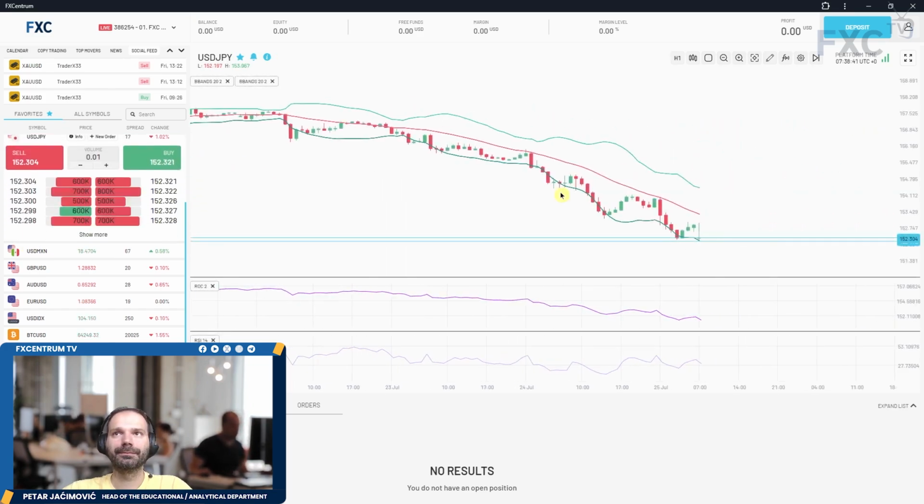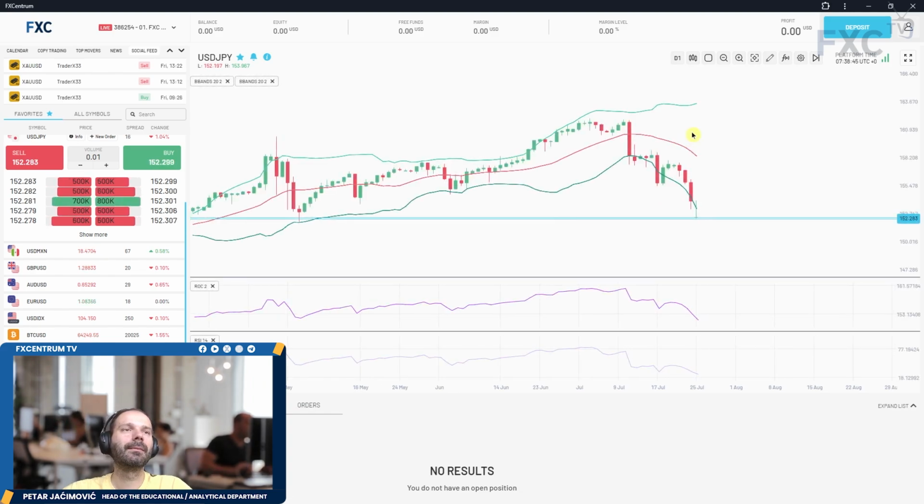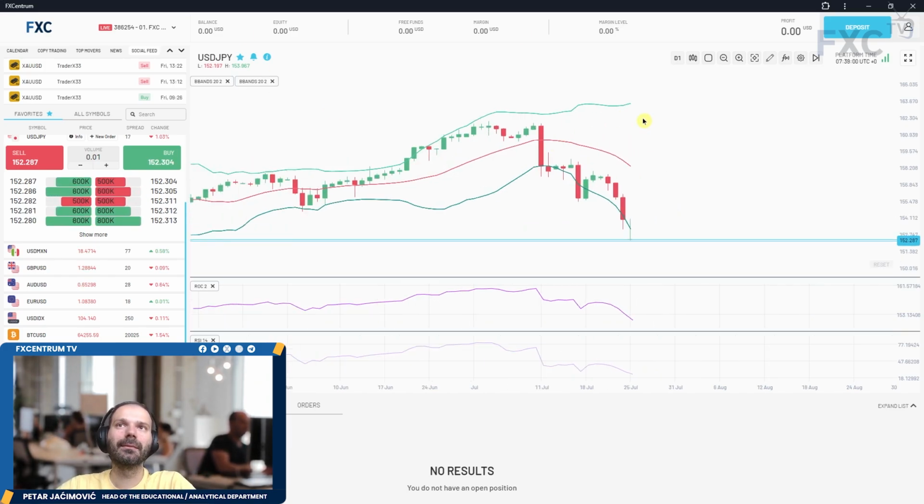On the USD yen, actually yen is pretty strong. Even though the dollar index is rising, pound, Australian dollar, and euro dollar are moving down. USD yen is moving downside because of the yen strength.